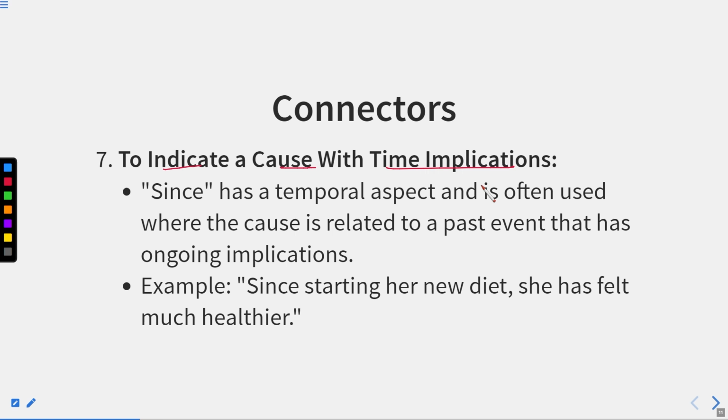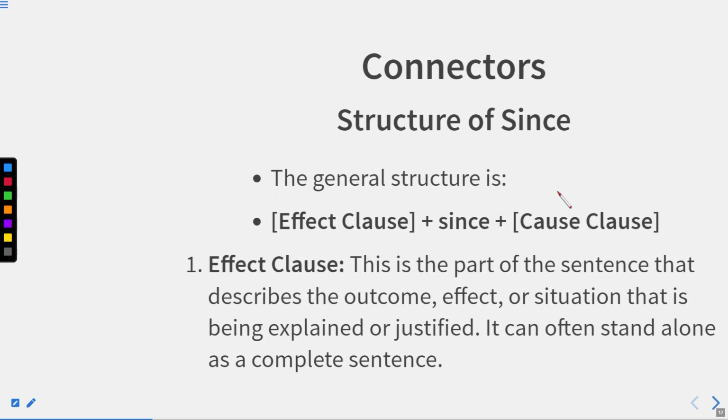To indicate a cause with time implications, since has a temporal aspect. Temporal aspect means time related aspect, and it is often used where the cause is related to a past event. It means if we talk about any past event that has ongoing implications, we can use since to show this temporal aspect. Since starting her new diet, she has felt much healthier. Okay, it means from the time she started this new diet, she has felt much healthier.